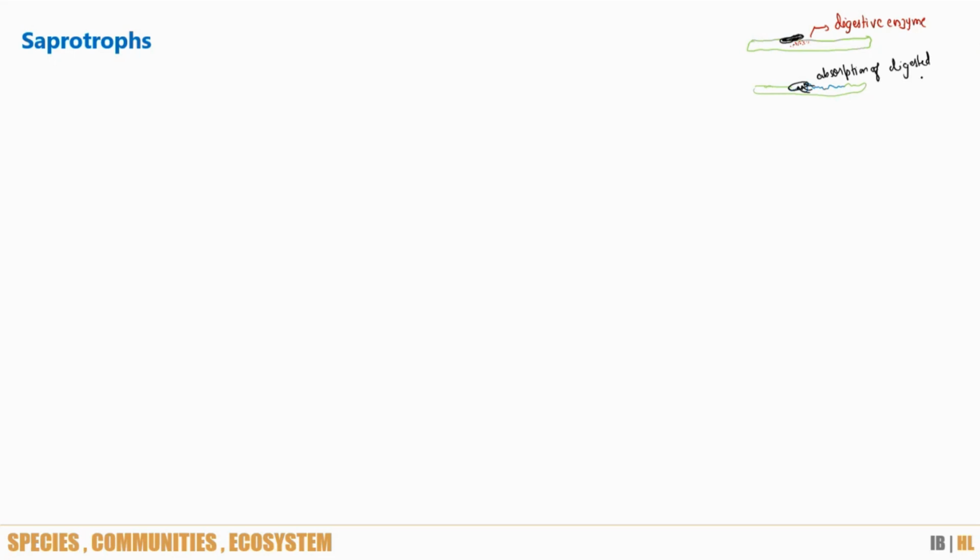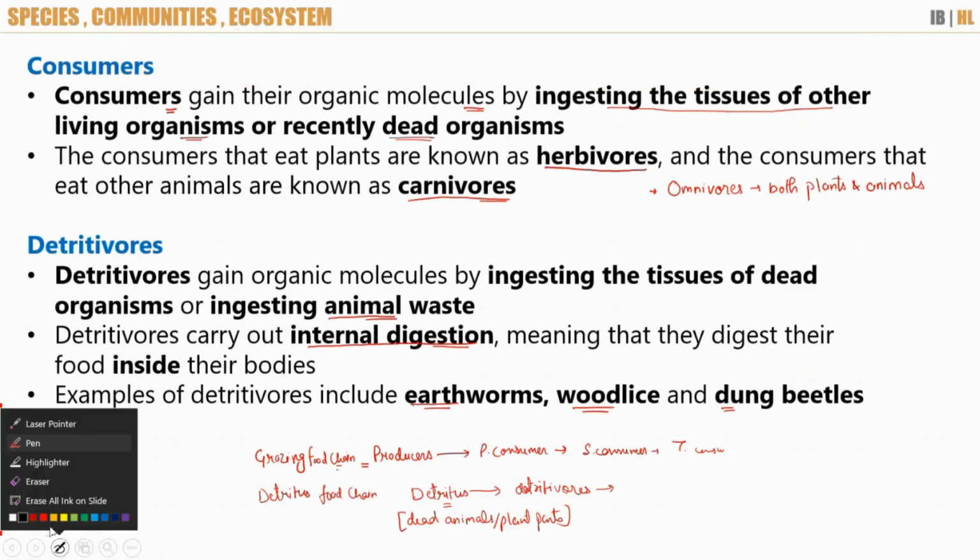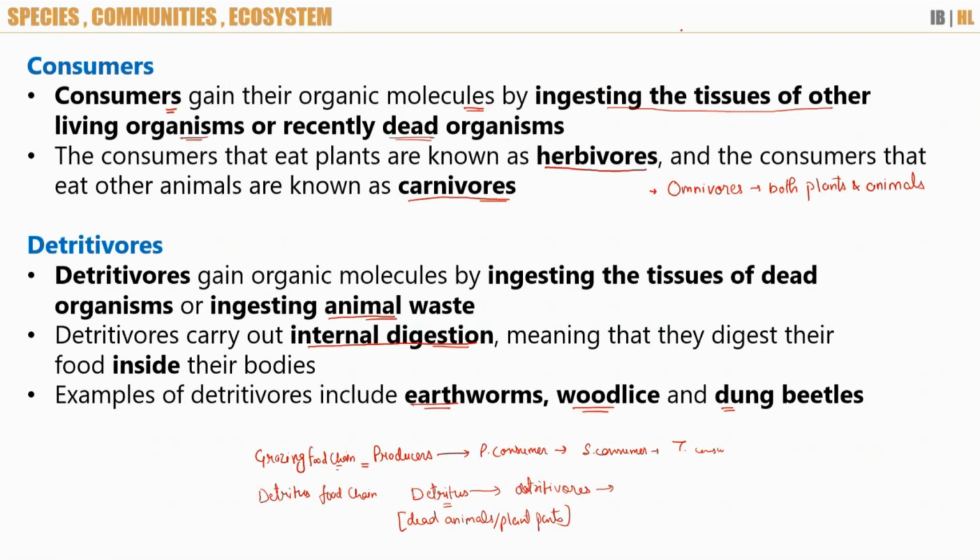Yes, sir. Clear. So this type of nutrition is known as absorptive type of nutrition, and these organisms are known as saprotrophs. What are they called? Saprotrophs. And the ones before this, we talked about consumers and detritivores, right? They have which type of nutrition? They have holozoic mode of nutrition. Holozoic.